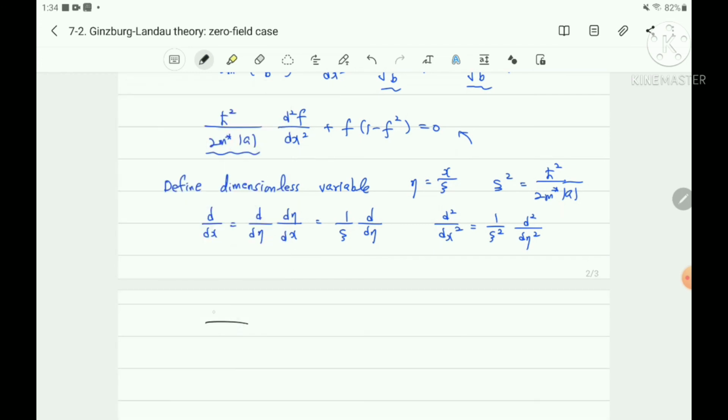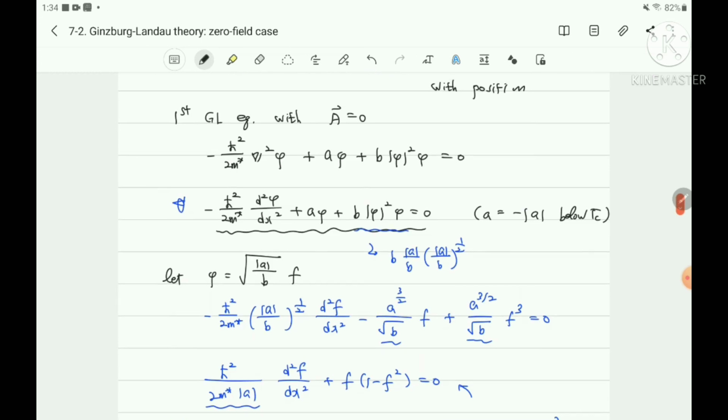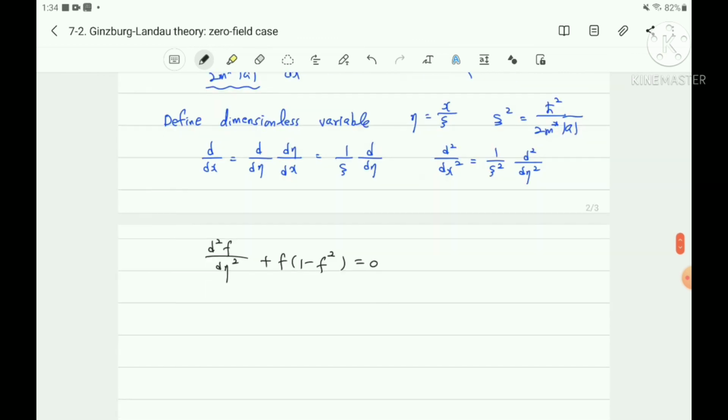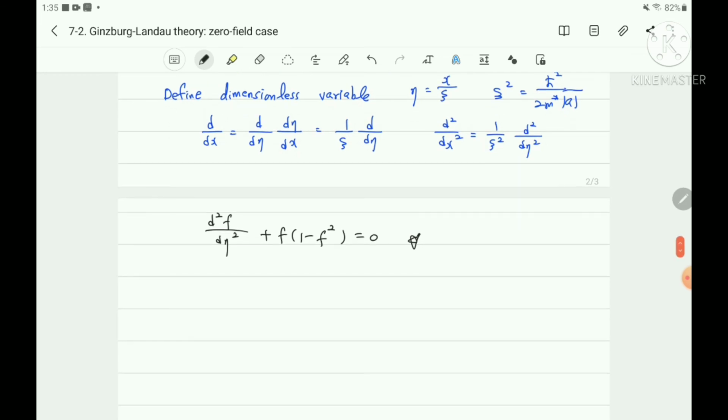The equation becomes d squared f/d eta squared plus f times (1 minus f squared) equals 0. This is the first Ginzburg-Landau equation. It is a nonlinear differential equation, a little bit difficult to solve straightforwardly.